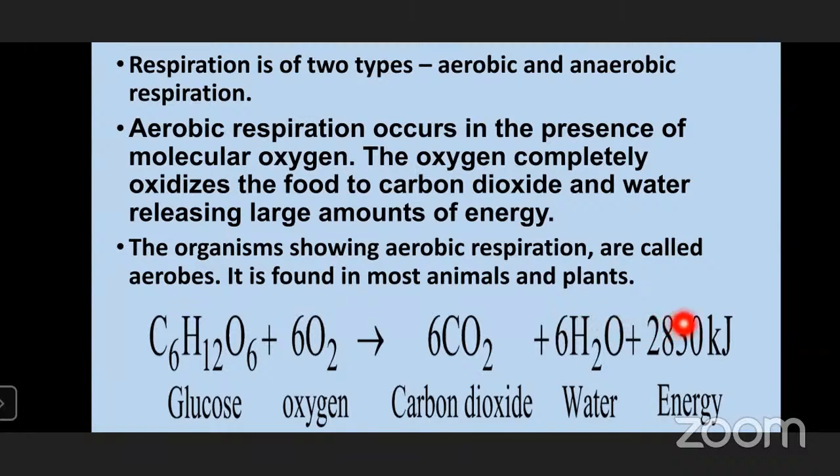And it releases 2830 kilojoules of energy. So each process of respiration, once the glucose molecule is broken down, is going to produce 2830 kilojoules of energy. Along with that, it is producing carbon dioxide, which is a harmful product to the body, and it should not be stored in more concentration in the body. And the other byproduct is water.